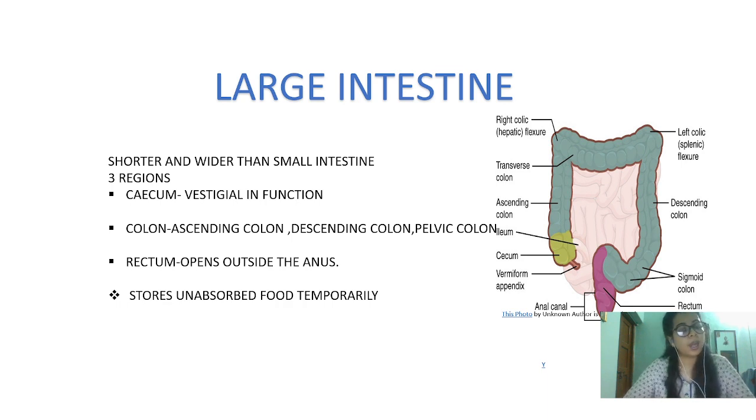What is the role of the large intestine in digestion? Mainly it removes the undigested food, and here the food remains for a very short time. So this is all about the five major parts of the alimentary canal: the mouth, esophagus, stomach, small intestine and large intestine. And that's all for this video.